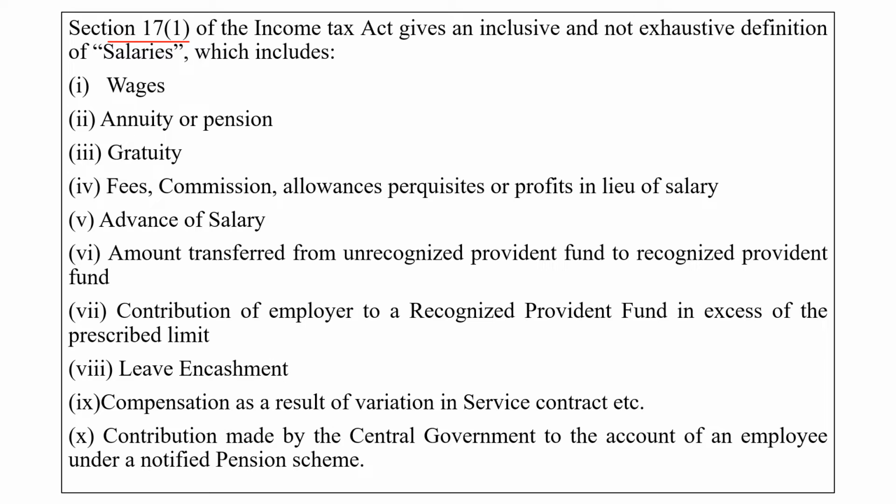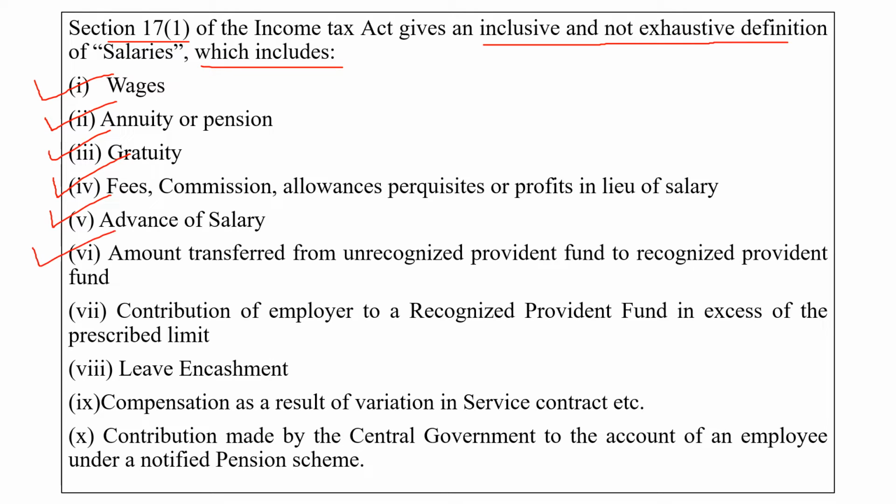Section 17 Clause 1 of the Income Tax Act gives an inclusive and not exclusive definition of salary, which includes the following. The wages, whatever wages we get, will be included in the salary. Then an annuity or a pension. The pension which the individual gets after his retirement will be included under the head salary. Then gratuity. Then fees, commission, allowance, perquisite or profit in lieu of salary. Then advance salary. If you are receiving advance salary, that will come under the head salary under the Income Tax Act.